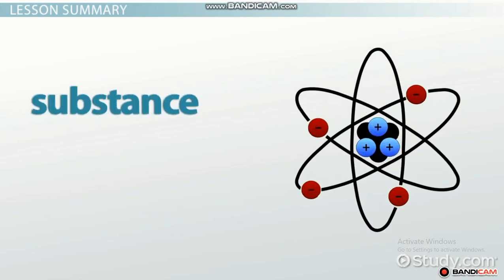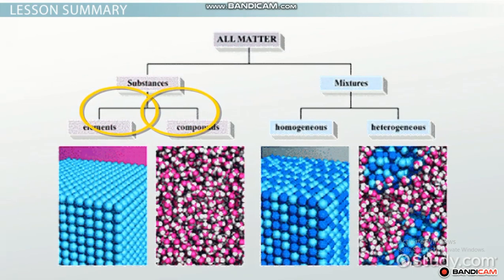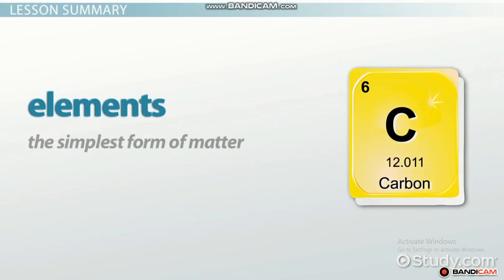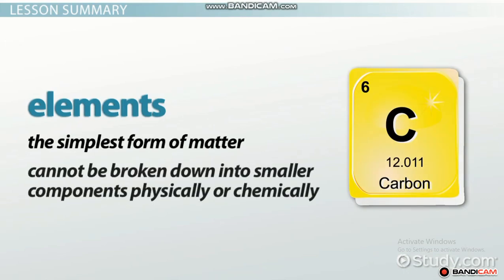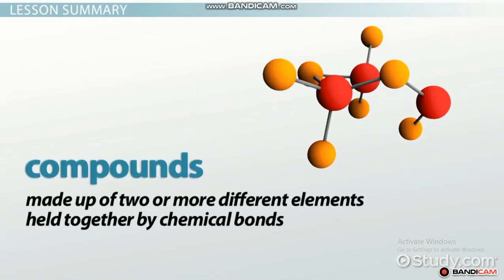A substance is simply a pure form of matter. In other words, a substance is matter that contains only one type of atom or molecule. Pure substances can be further divided into two subcategories: elements and compounds. Elements are the simplest form of matter, which means they cannot be broken down into smaller components physically or chemically. Compounds, on the other hand, are made up of 2 or more different elements held together by chemical bonds and functioning as a unit.